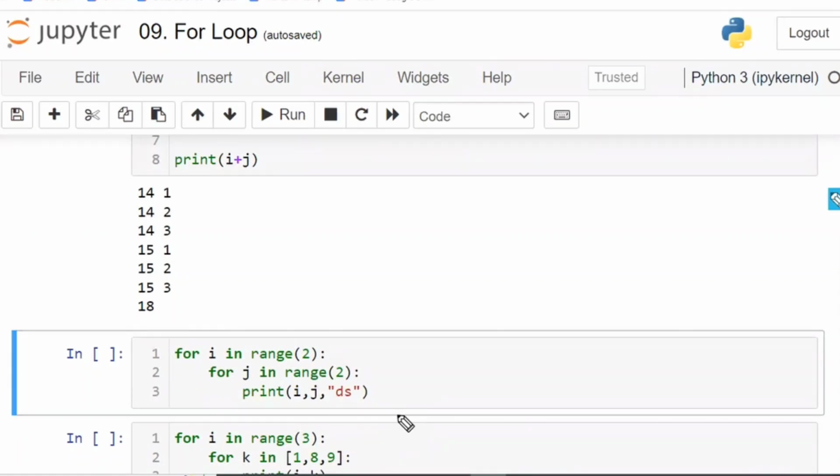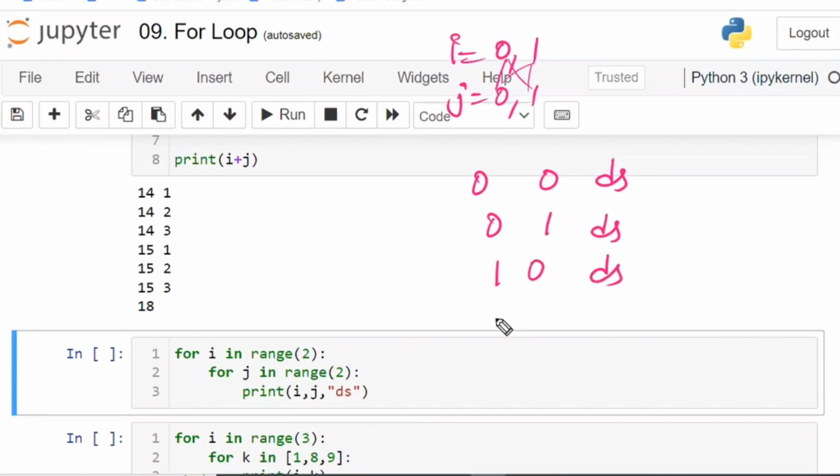Just give a try. What are the different i values? 0, 1. What are the different j values? 0, 1. Now 0 0, 0 1, 1 0, 1 1. 0 0 ds, 0 1 ds, 1 0 ds, 1 1 ds.